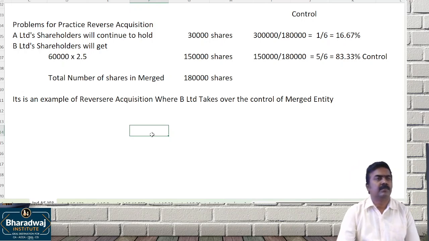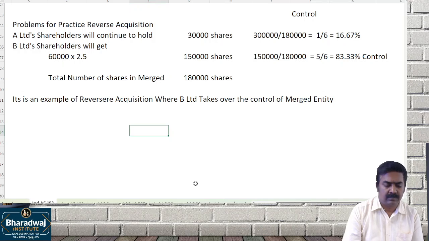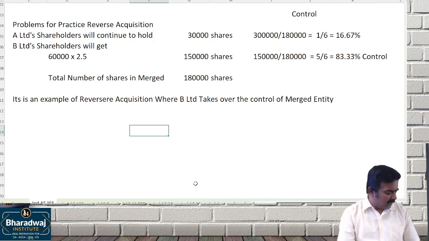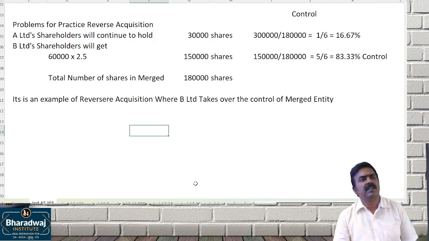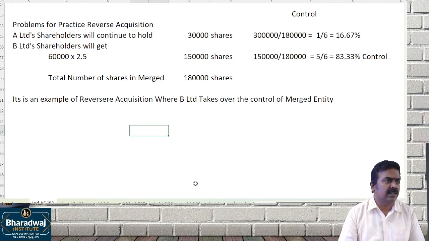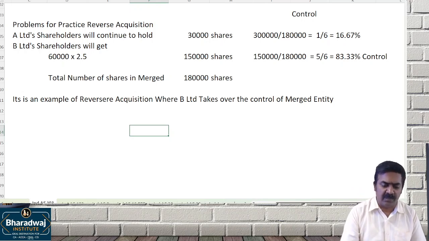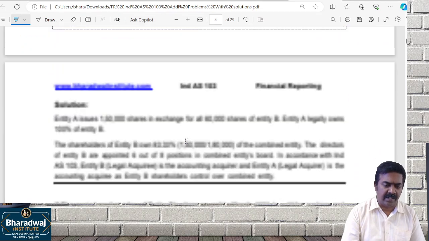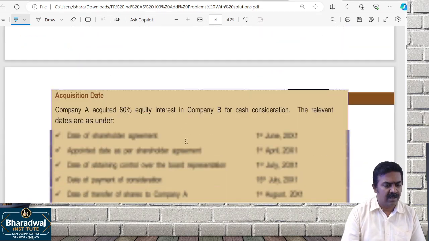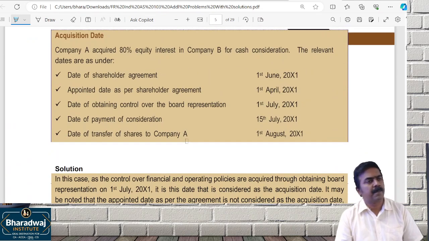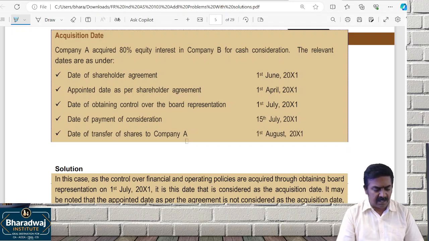Shall we? What do you mean by acquisition date? What do you mean by acquisition date? Date on which what? Effective control is acquired. Date on which effective control is what? Acquired. Go through this. Maybe this can be tested in acquisition date.